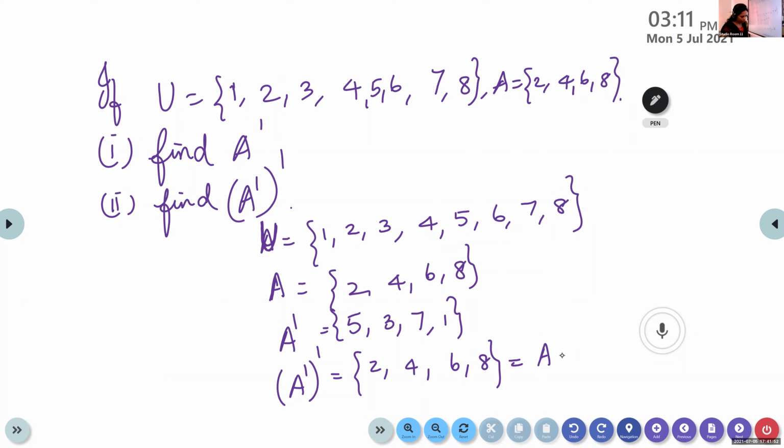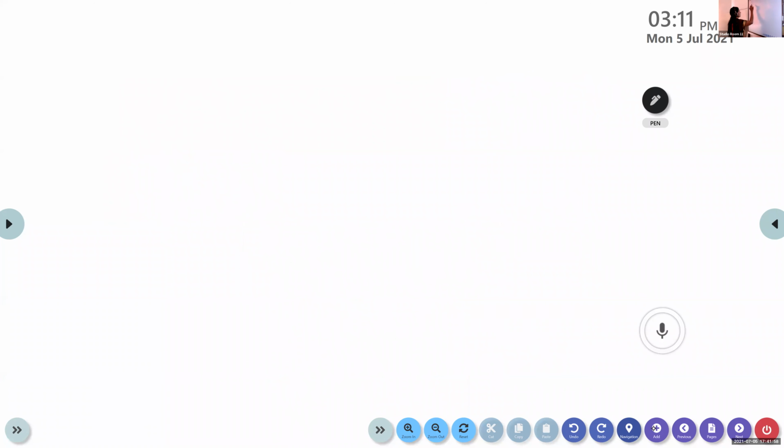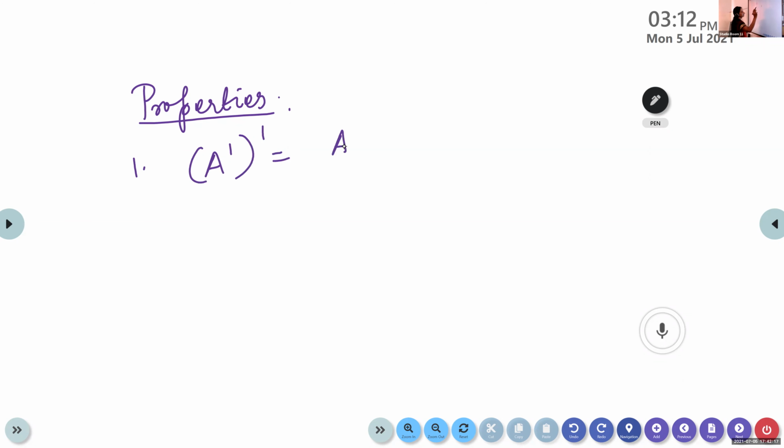Write the heading: Properties of complement of sets. Under that, first one, A dash the whole dash is equal to A.